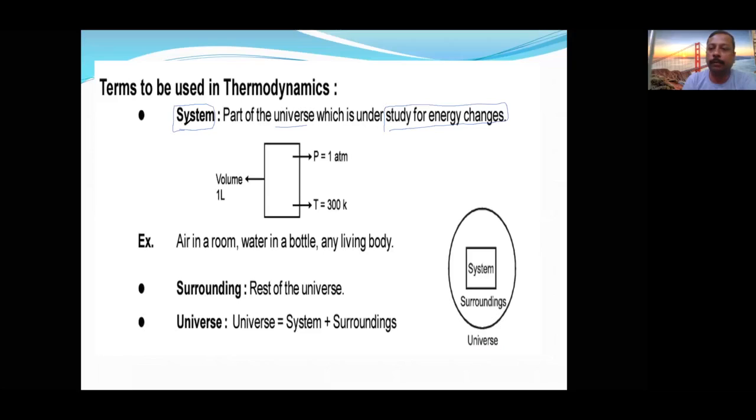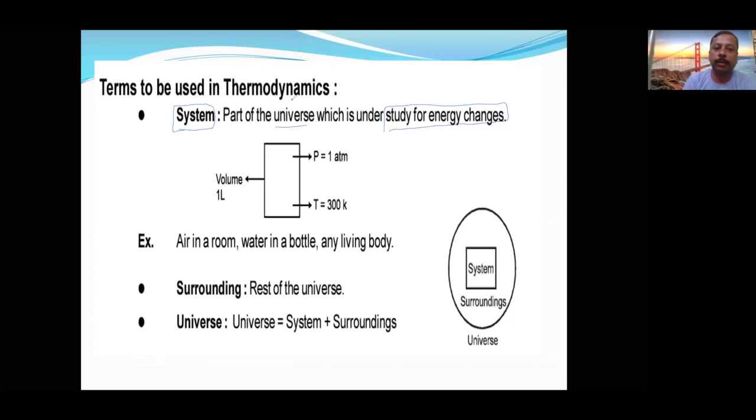In thermodynamics, if I say system, don't think it is a computer. Like when you go to a cyber cafe and ask whether a system is free or not, that means whether a computer is free or not. Or when you go to an organization and ask what the system is to apply for admission, that is different.